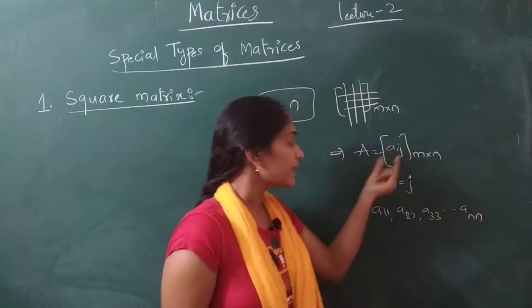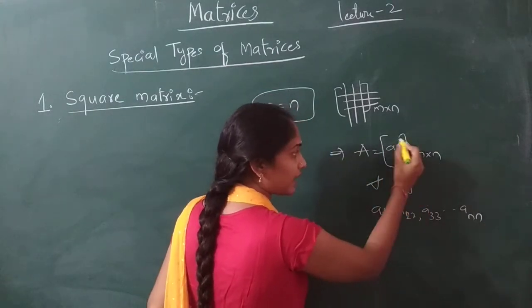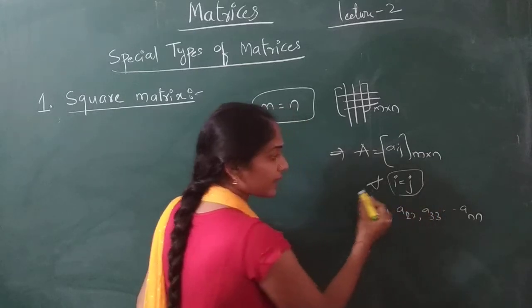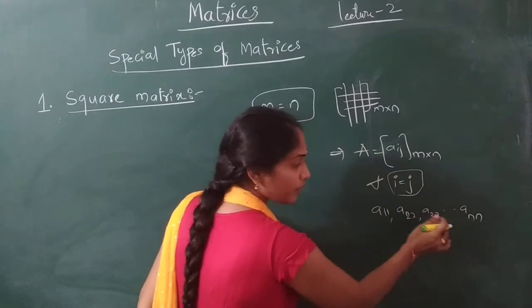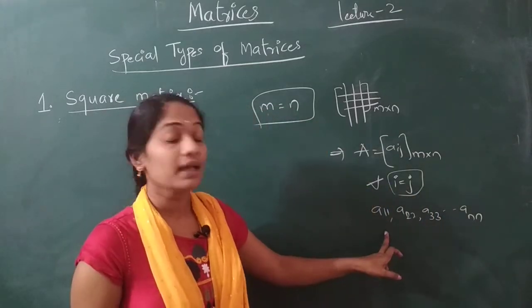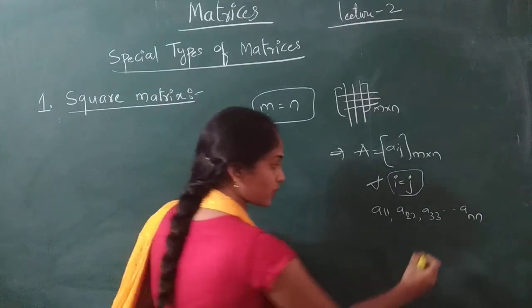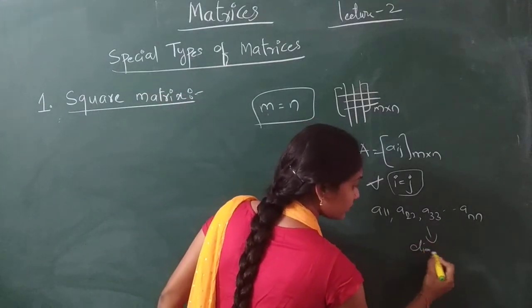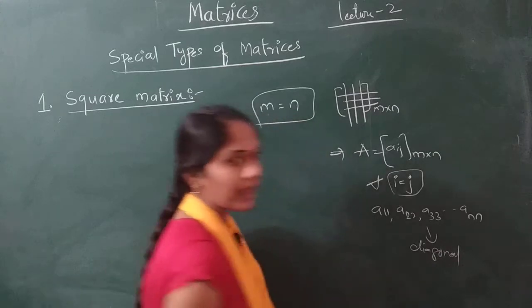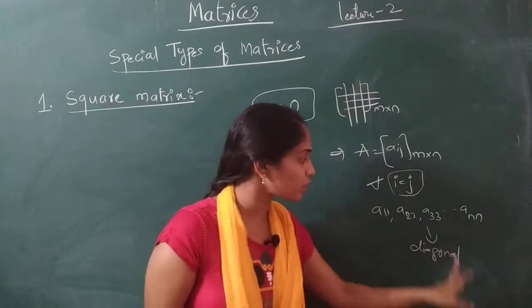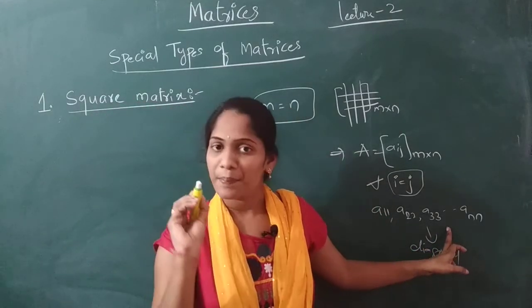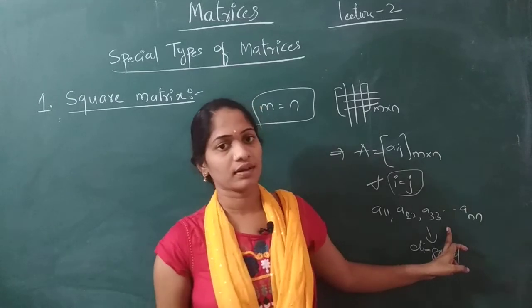And for this matrix, for the particular condition I equals J, these elements are known as diagonal elements. What are these elements? Diagonal elements, and the line passing through the diagonal elements is the principal diagonal. Have you understood that?